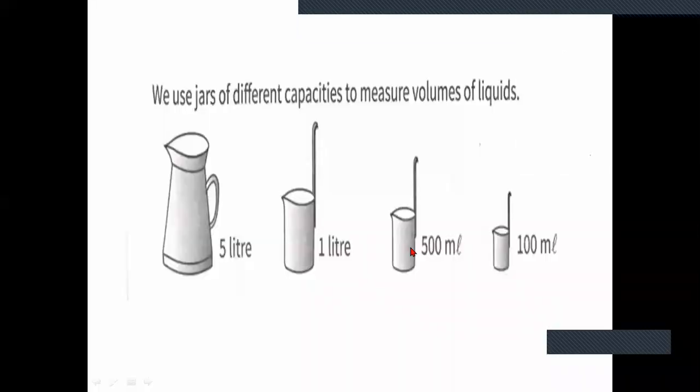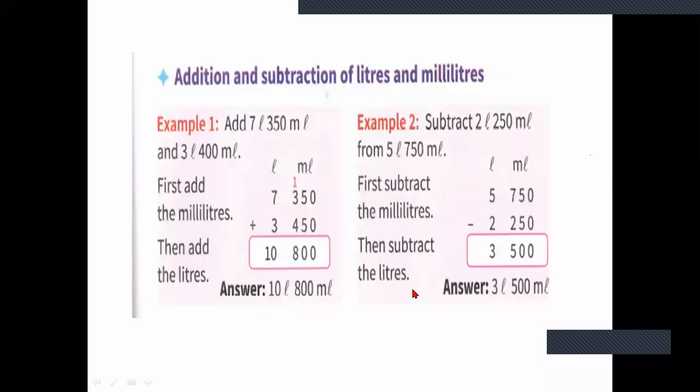We use jars of different capacity to measure the volume of liquids. See here, this is a 5 liter can, this is 1 liter, this is 500 ml and this is 100 ml. These will be used to measure oil, milk, etc. Liquid items we can measure with these jars.